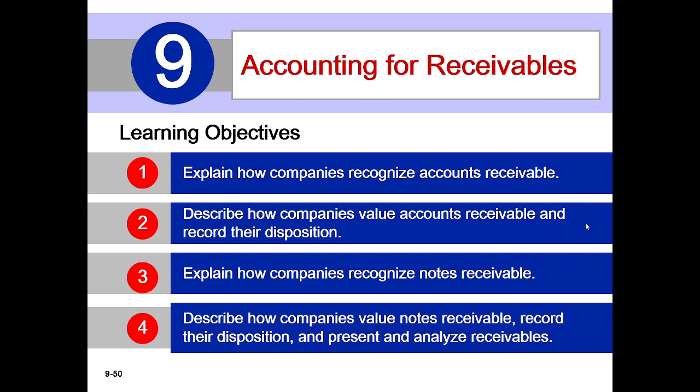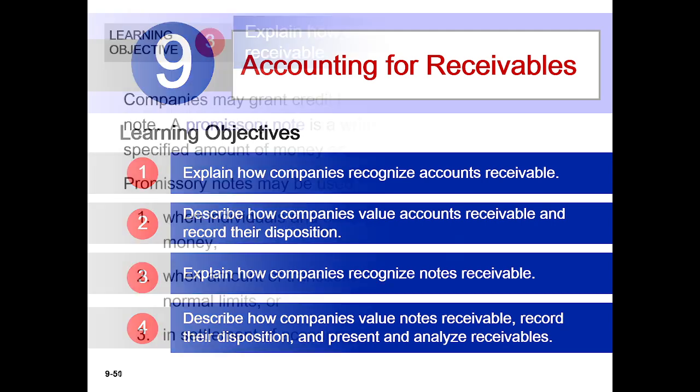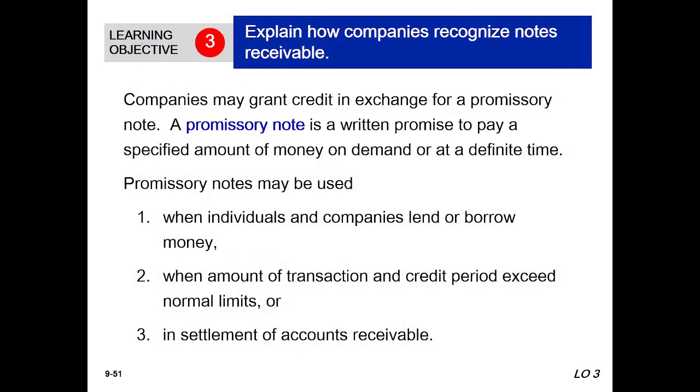Explain how companies recognize note receivables. This one. And you know that the name of our chapter is Accounting for Receivables. This is chapter 9, Accounting Principles, Weygandt, Kimmel, Kieso. This is learning objective 3: explain how companies recognize note receivables. So, a very interesting discussion today.